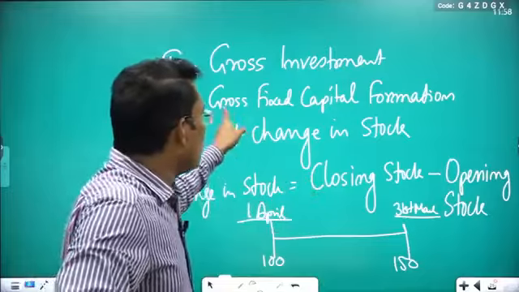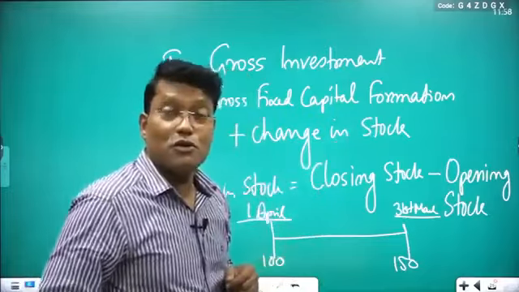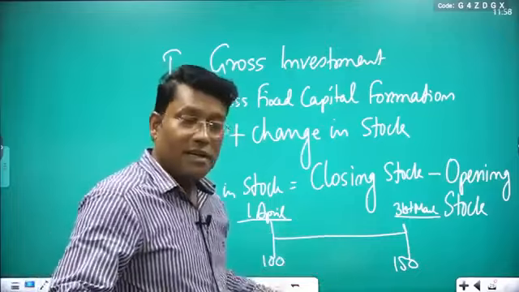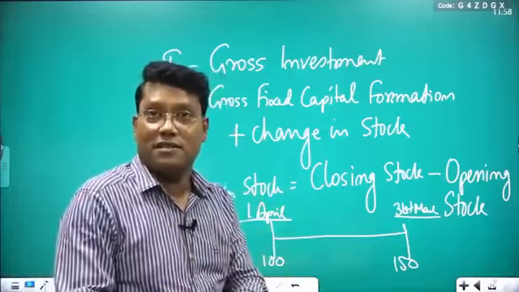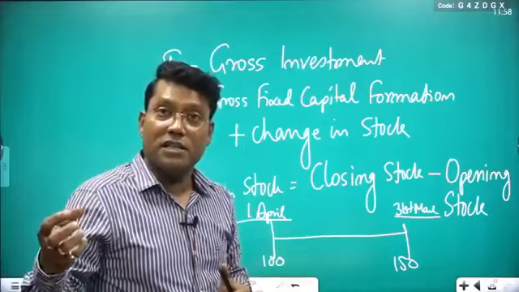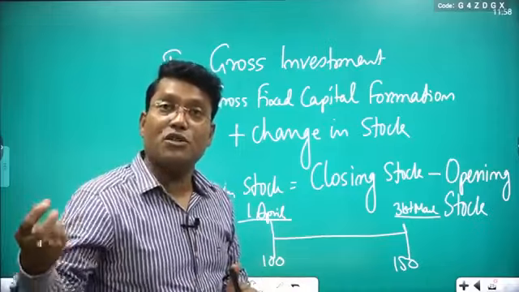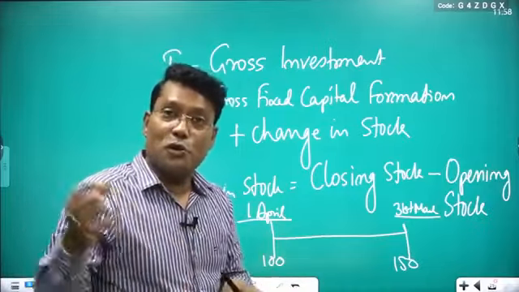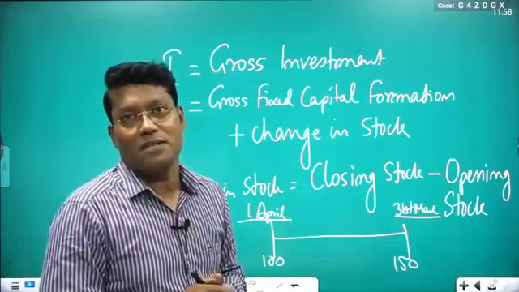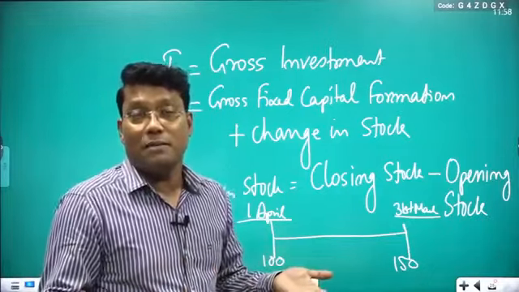If you take only gross fixed capital formation, it will not include all the products, because some part is a part of your inventories, and expenditure is not incurred on it. So expenditure alone will give you an underestimate, because it is not demanded in the market.